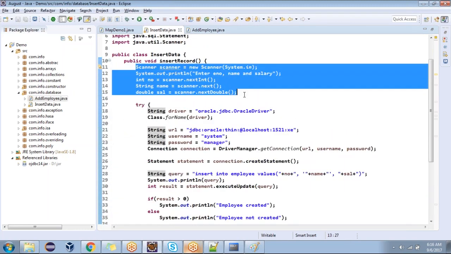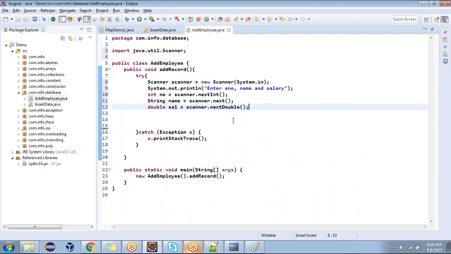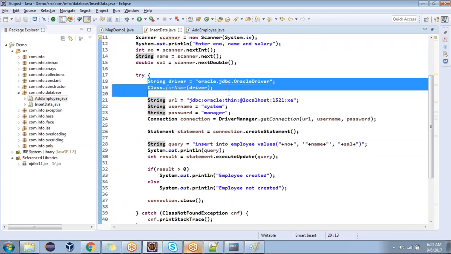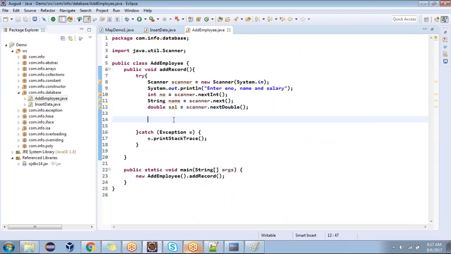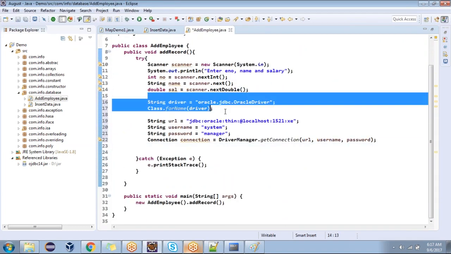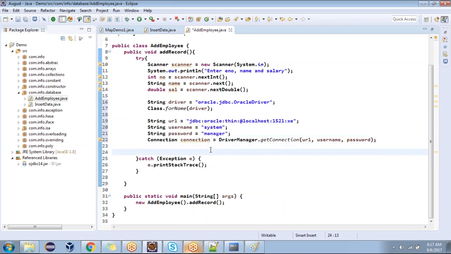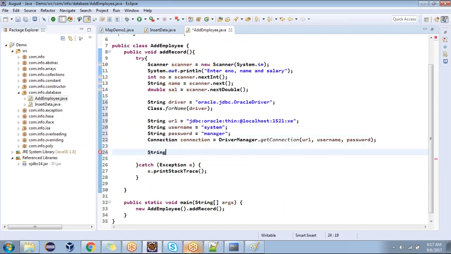Now after this, all steps are common. Just I'm reading these values. That's the first step. Next step. Registering the driver is common, right? Loading the driver, getting the connection is common or not? I'm not typing this one now. Registering the driver is common. Getting the connection is common. Then I'm going to write a query. When you are creating the statement, we didn't pass any query. But when you are creating the prepared statement itself, we have to pass a query. What is the query? Insert into employee values. Generally we pass the variables, but here we are passing question marks.